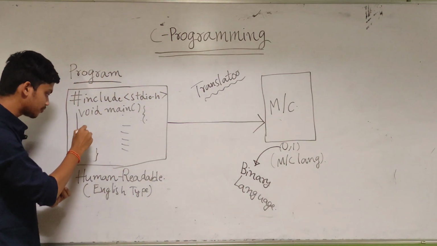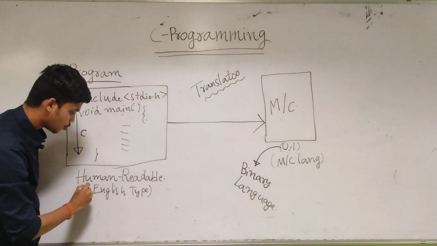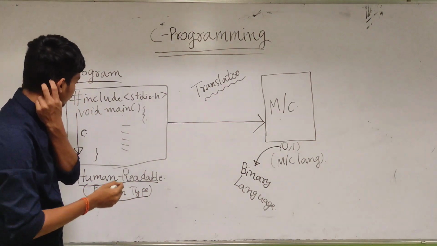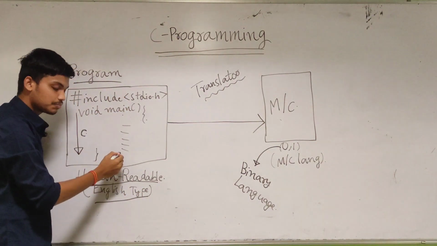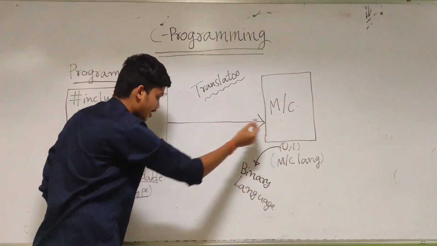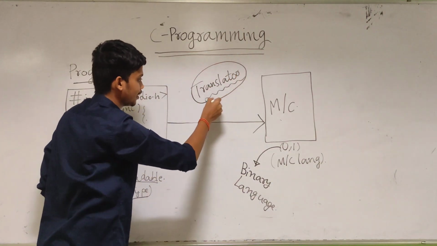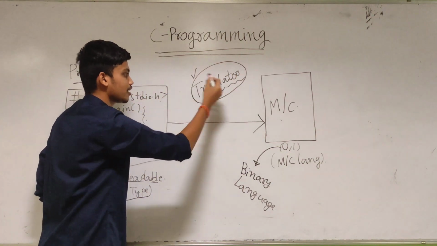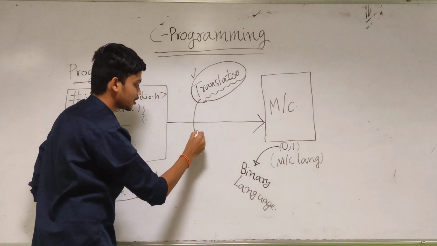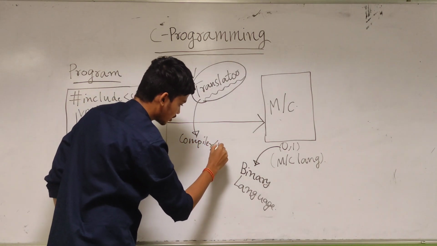So that's why humans invented some languages. This is a high level language, which means it is human readable, like English, so you can understand it. Humans can understand this, but a machine can't. So if a machine is to understand this human-written language, it needs a translator. A translator is necessary to make this programming language understood by the machine. What is this translator? It can be a compiler or an interpreter.